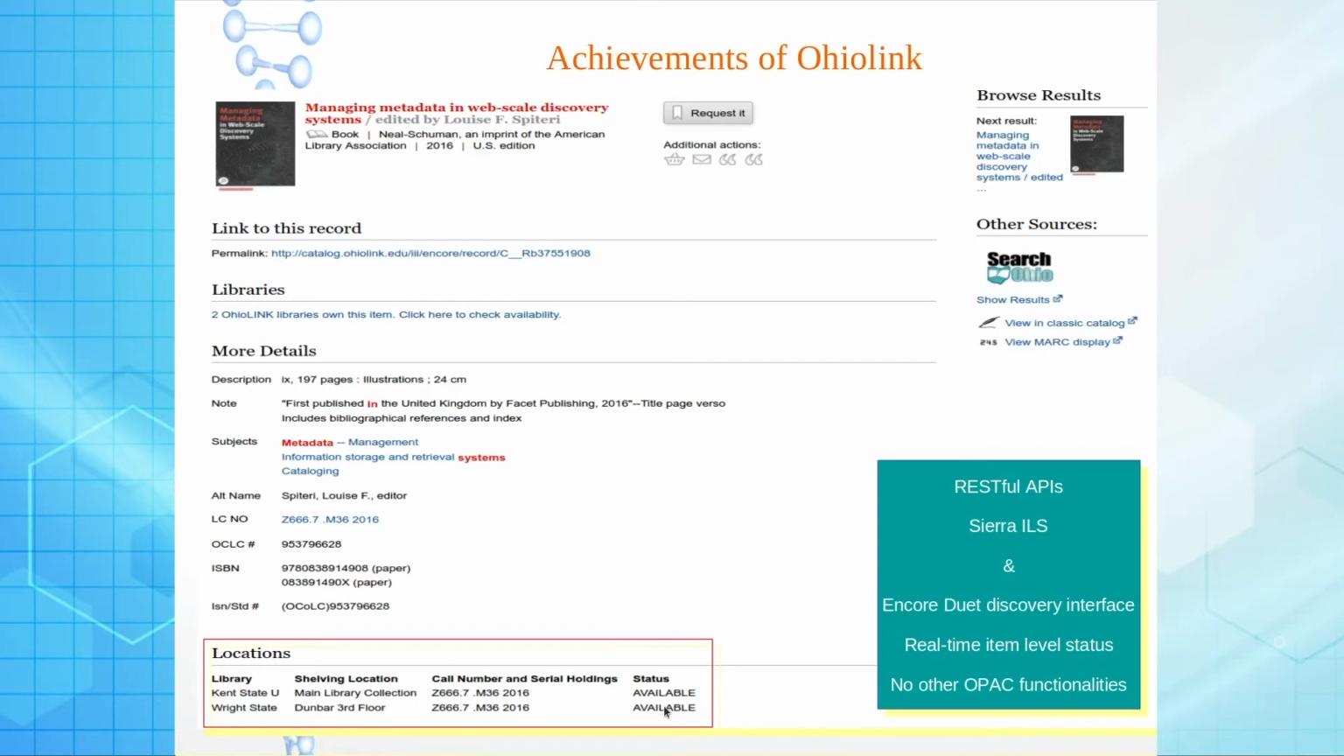So what are they using? They are using a very modern protocol that is called RESTful APIs. They are using Sierra ILS at the back end and the Encore discovery interface in the front end. It can generate real time item level status, but no other OPAC functionalities. I can request the document, but I cannot utilize my login and password to enter inside the union catalog.